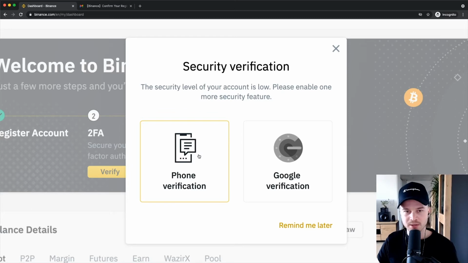Now I highly recommend to actually use an application like Google Authenticator or like Authy or something, because if you use your text messages, then criminals can do something called SIM swapping, which is where they get access to your text messages. And then when they actually have your password and access to your text messages, they can actually access your Binance account and transfer out all the funds to their account. So basically steal your cryptocurrency, which is not something you want to have happen. And that's why the Google Authenticator method is a lot more secure. So that's what we're going to do here.